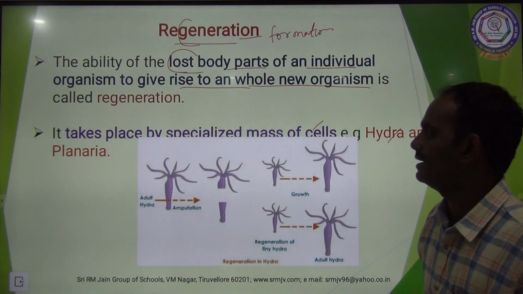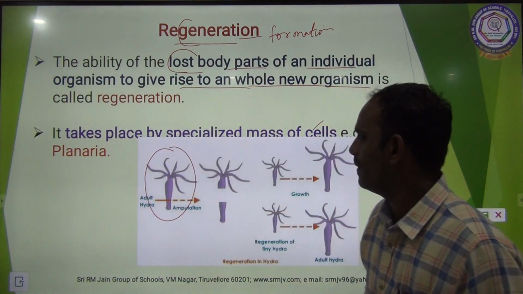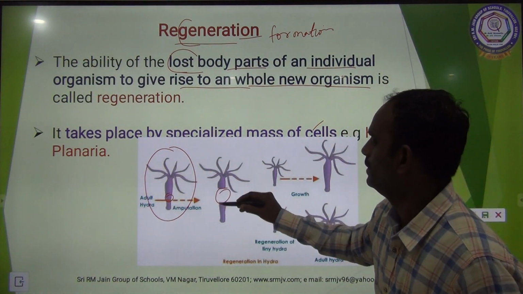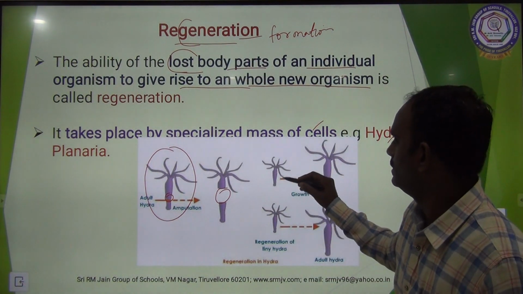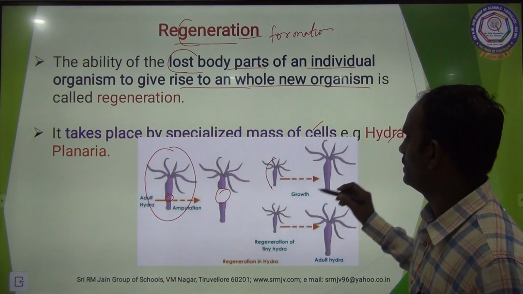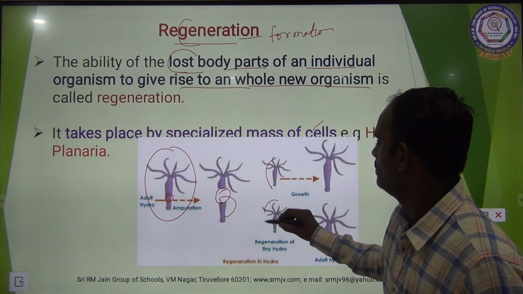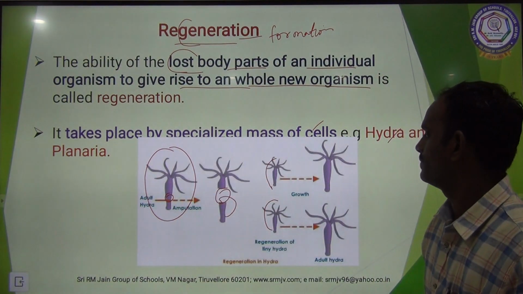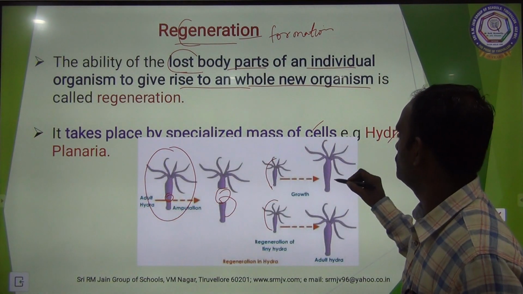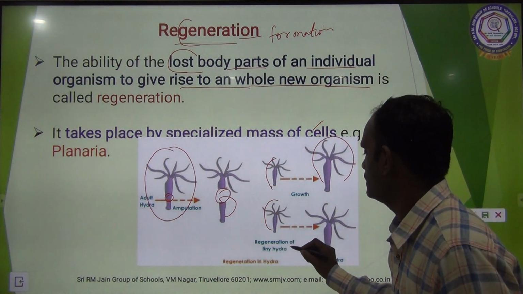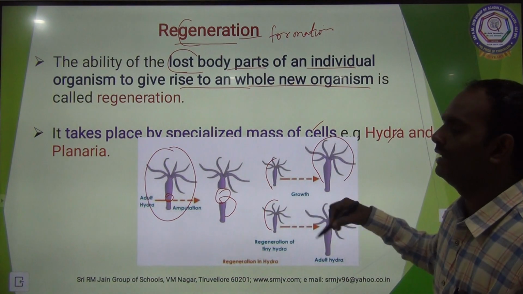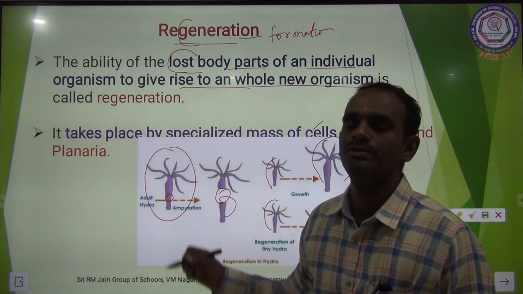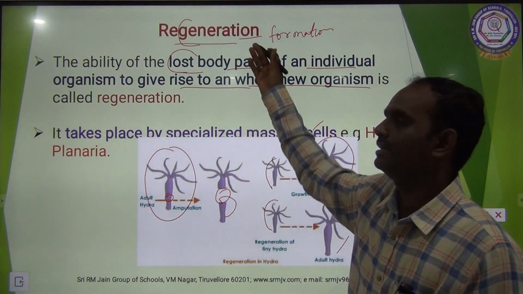Example, hydra and planaria. See here, this is the adult hydra. This particular part is broken, so there is no continuity of that organism, and slowly this part alone develops into a new organism, and this part also forms a new organism. The formed organism is identical to that of the parent organism. So the small part grows into a normal hydra, and the tiny hydra will regenerate into an adult hydra. The formed daughter hydra is identical to the parent hydra. Okay, this is called regeneration.